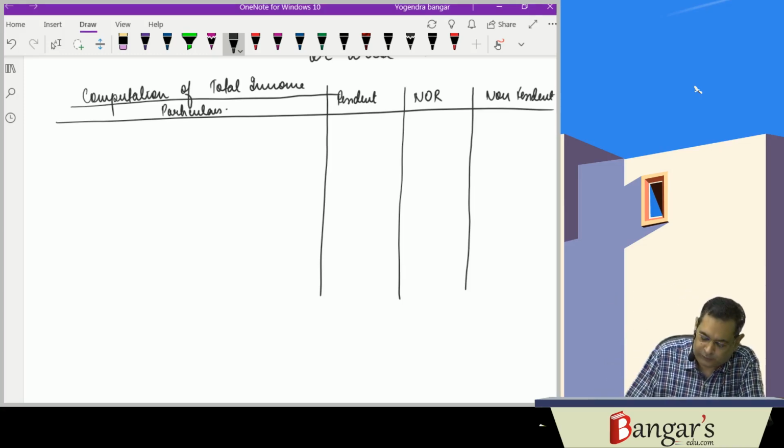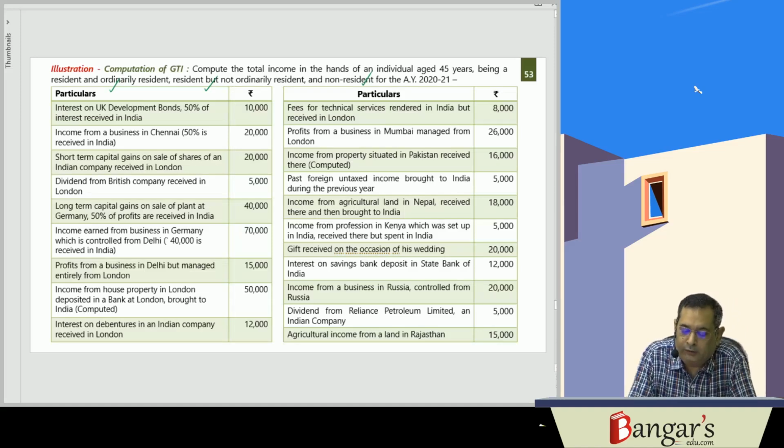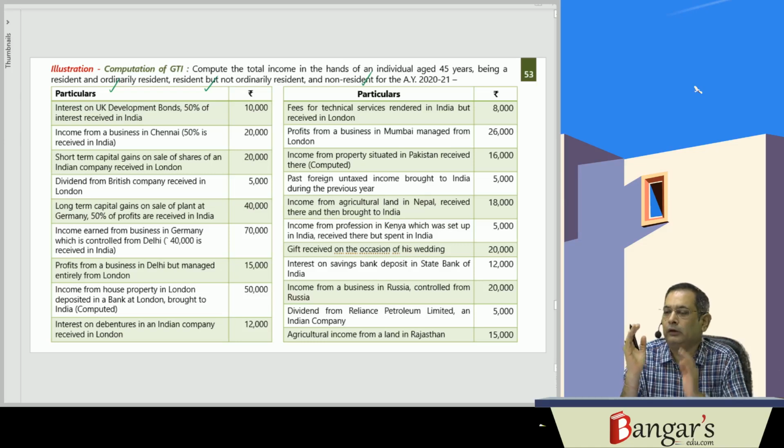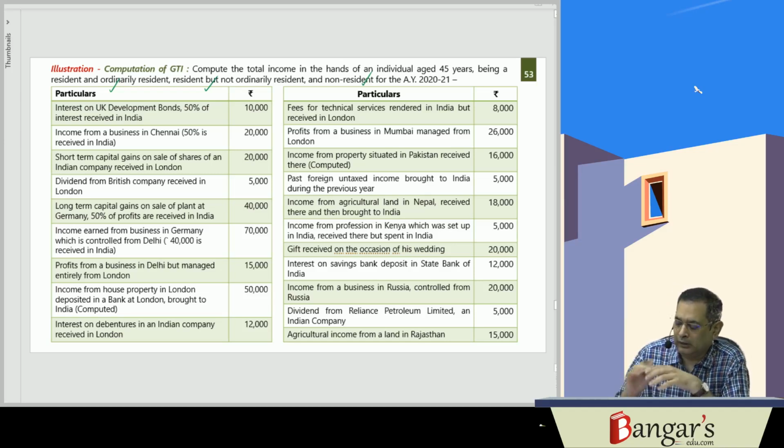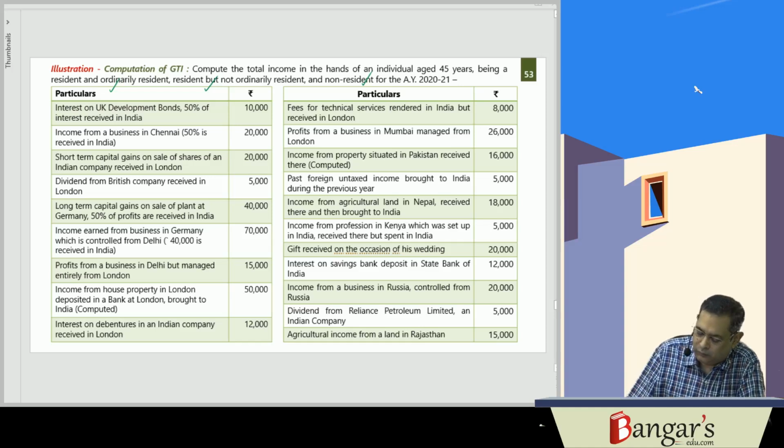So what is the first point? Interest on UK development bonds. 50% of the interest is received in India. So since 50% of interest is received in India, it will be taxable in all the three cases. And since in case of a resident his worldwide income is taxable, the entire interest on UK development bonds will be taxable in case of the resident.